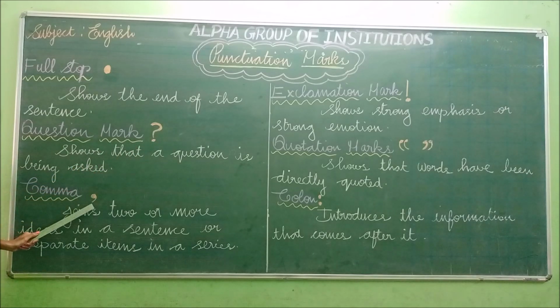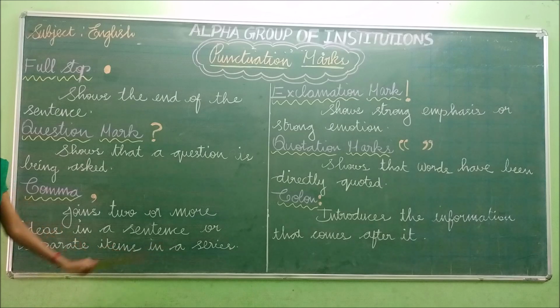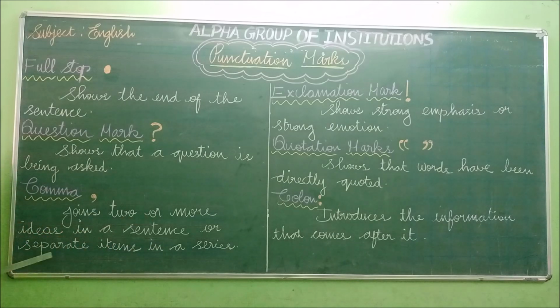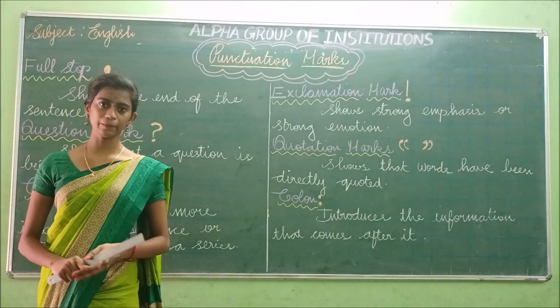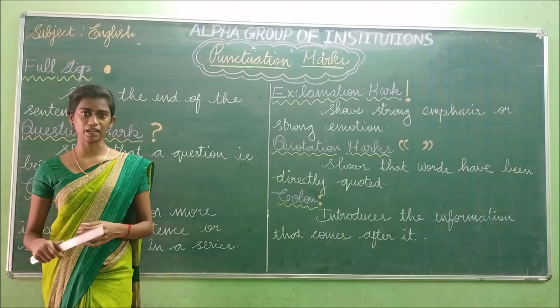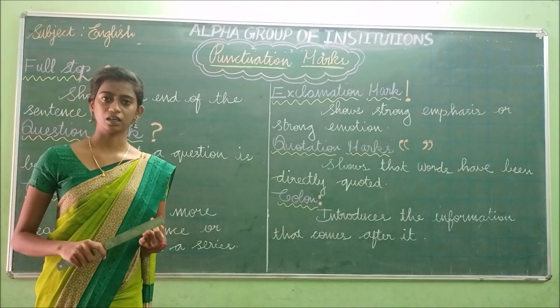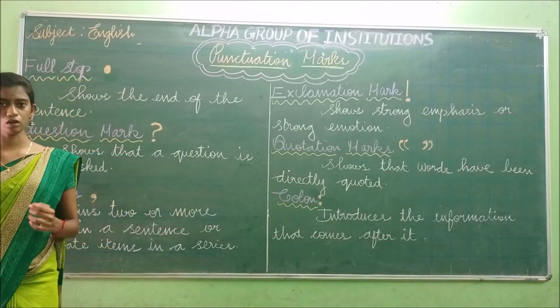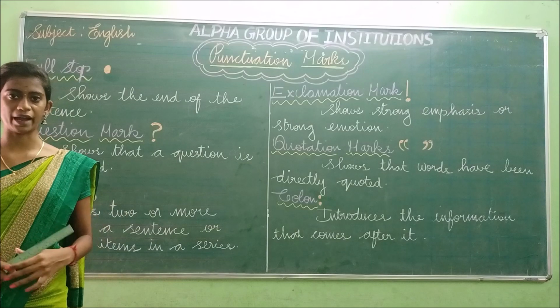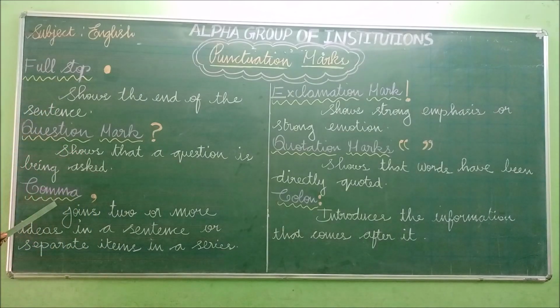The next one is comma. This is the symbol of comma. Joins two or more ideas in a sentence, or separates items in a series. So if you are joining two or more than two ideas, okay, we have to use this comma. For example, I like tea, coffee, burger, sandwich. So I am mentioning and joining more items. So in that case, we have to use comma. Have you understood why to use this comma?